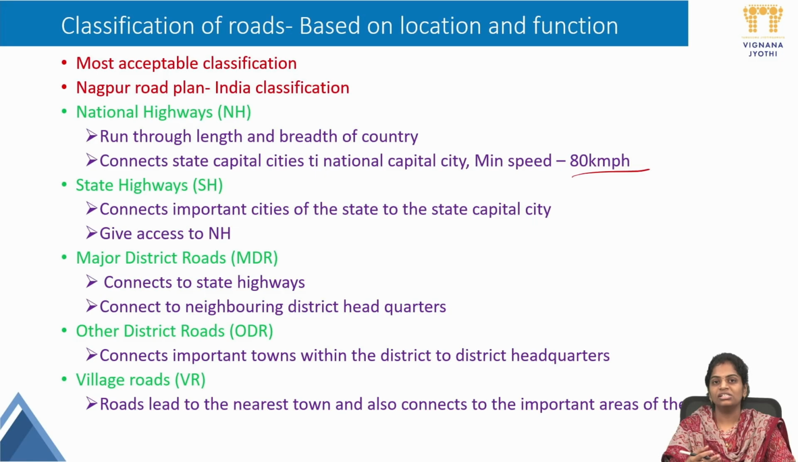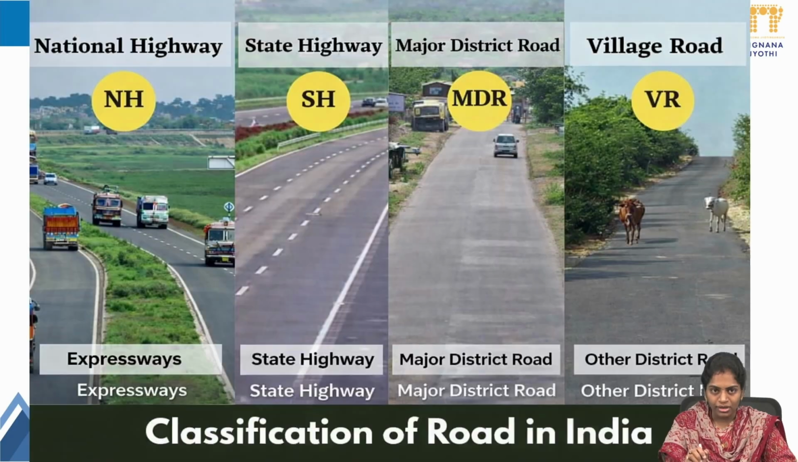Villages are connected with the nearest town and also connect to the important areas of the villages. Villages will be connected with these roads. Next, if we observe this figure, observe the difference between the national highway in the first one, which we can also sometimes call expressways.